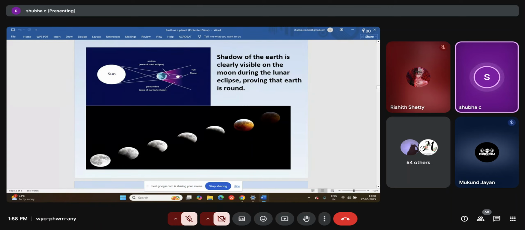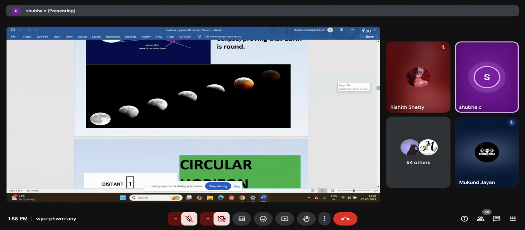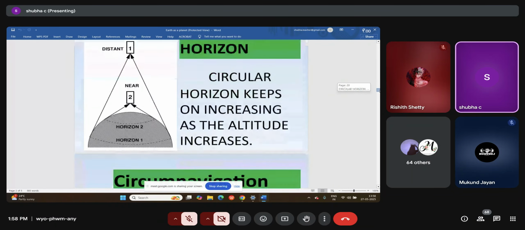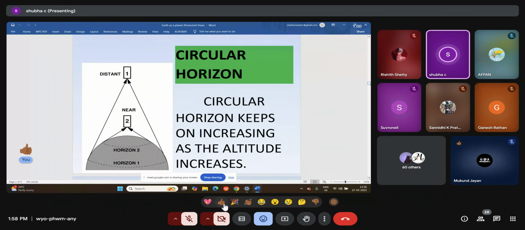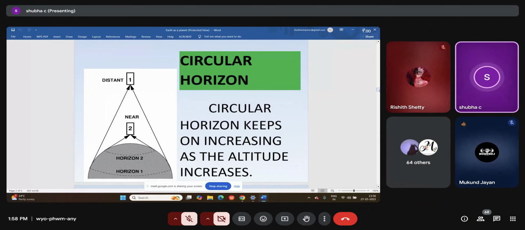Now let's understand the next aspect, that is the horizon. What is a horizon? Have you seen a seashore? Have you gone to the seashore and observed the water? You could see that the sky and the ocean are almost meeting each other. Have you observed that?